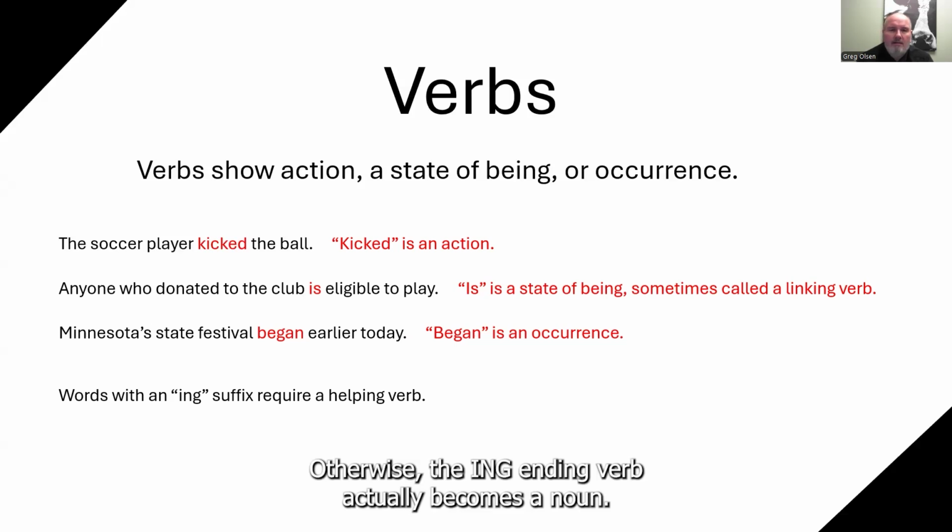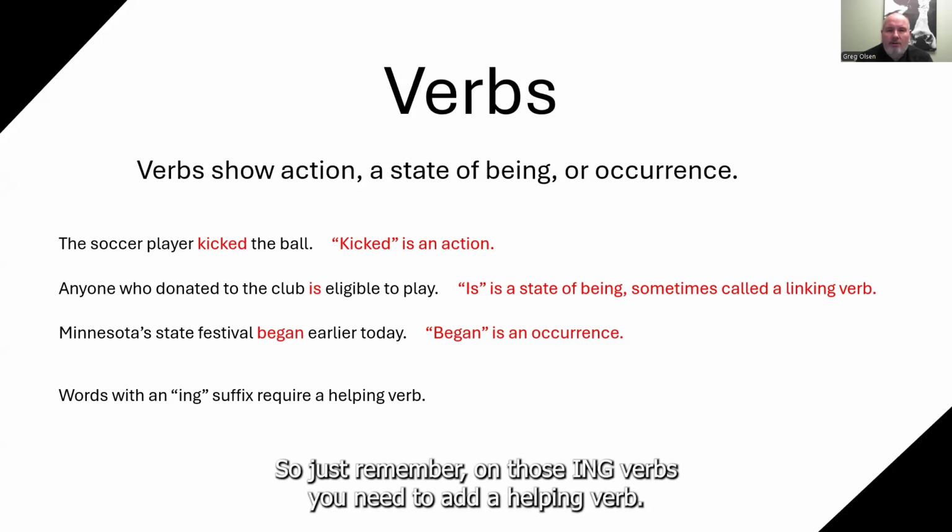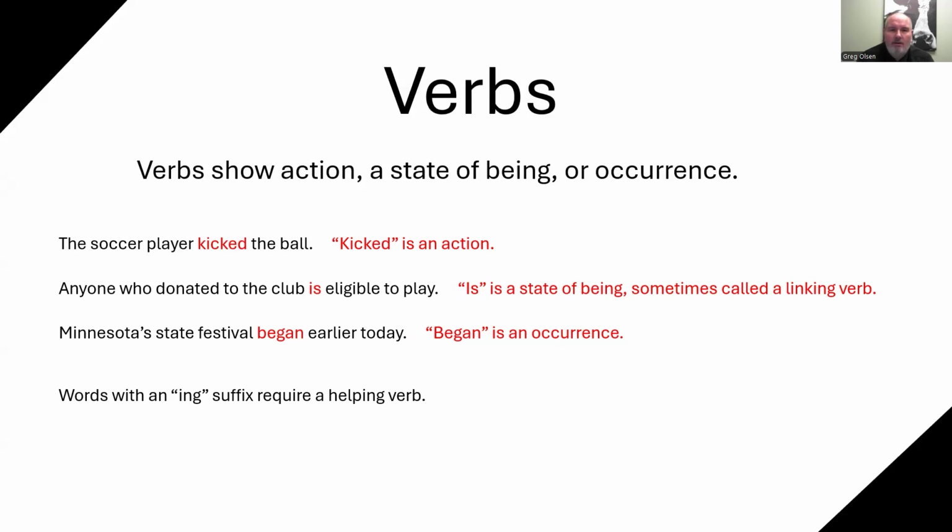Otherwise, the ing ending verb actually becomes a noun. This is called a gerund. This is where we take a verb, we add ing, and now it's a noun. For example, kicking is fun. So in this case, kicking is the noun, is is the verb, fun we will see is the adjective. Okay, so just remember on those ing verbs, you need to add a helping verb.